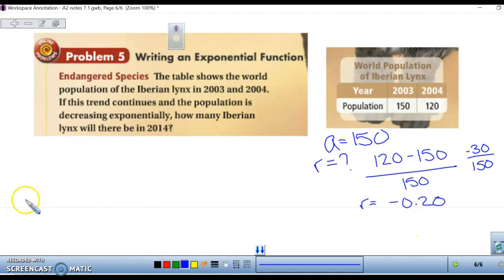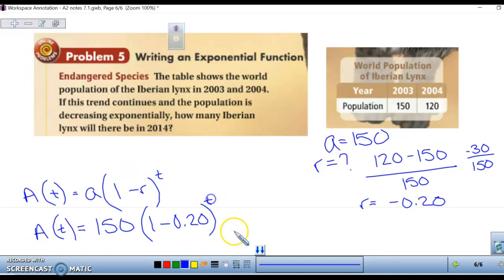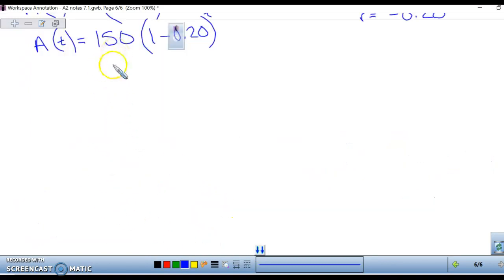So let's plug that into our equation. We have decay, so we're going to use a times 1 minus r to the t power. Our initial amount for our population is 150. 1 minus 0.20 to the power t. That works out to be 150 times 0.80 to the power t.